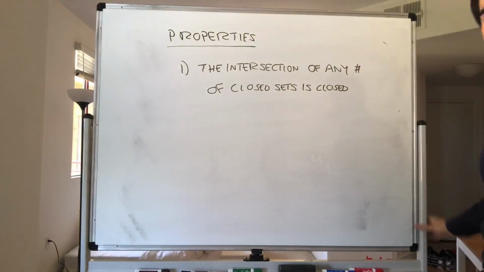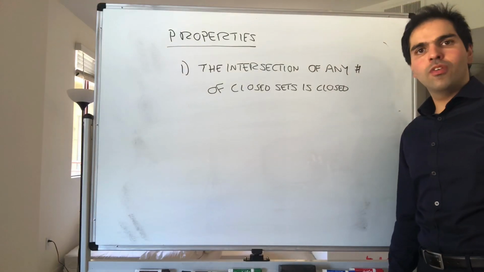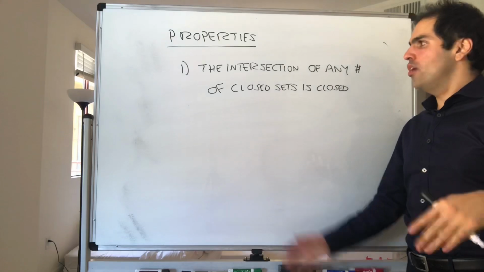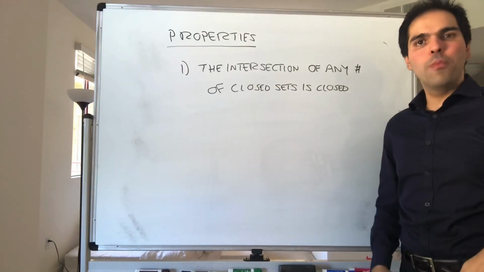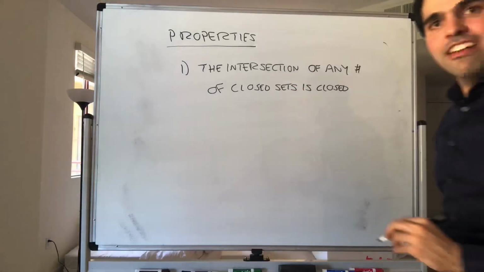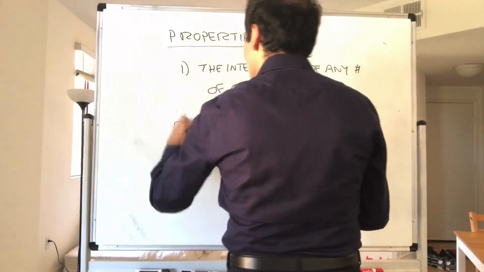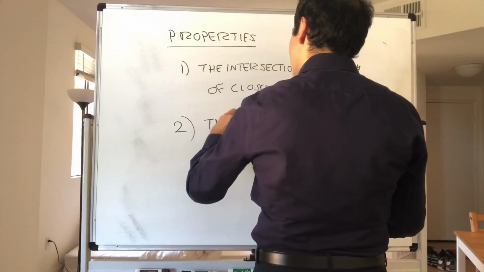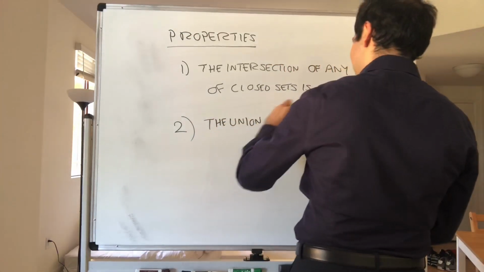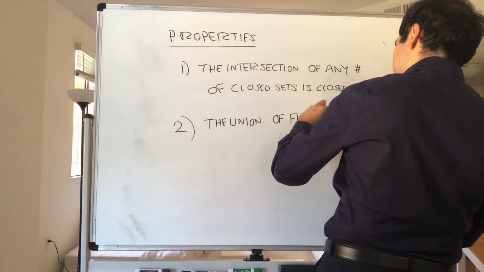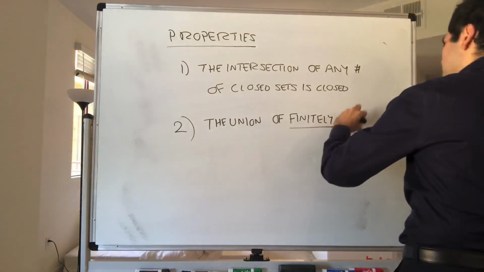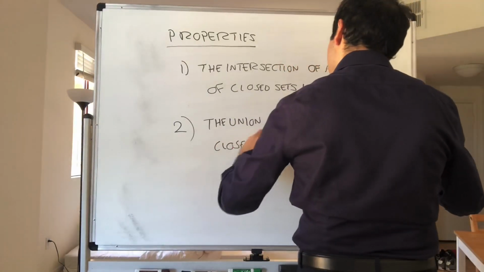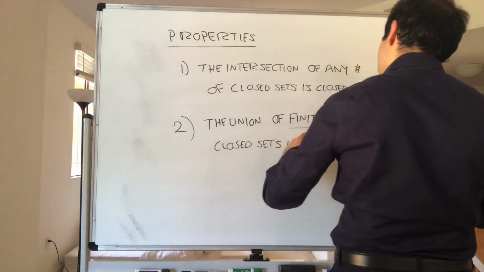And you can prove this simply because, first of all, a set is closed if and only if its complement is open, and also the union of any number of open sets is open. So it's a very nice exercise that you should try out. And moreover, the union of finitely many closed sets is closed.